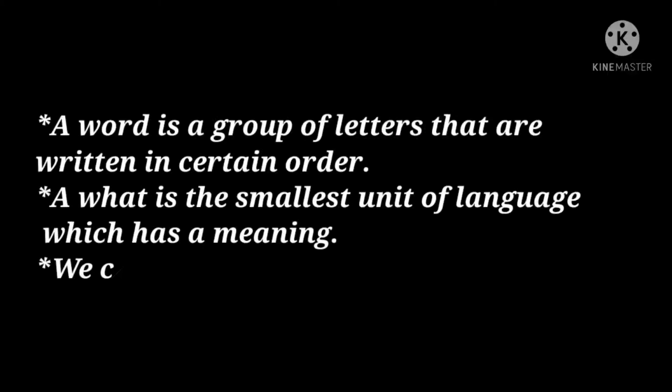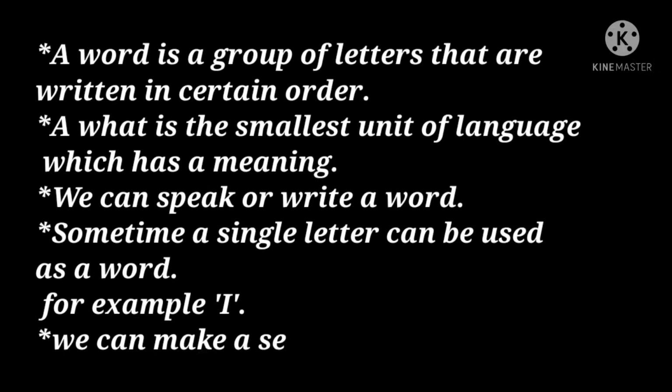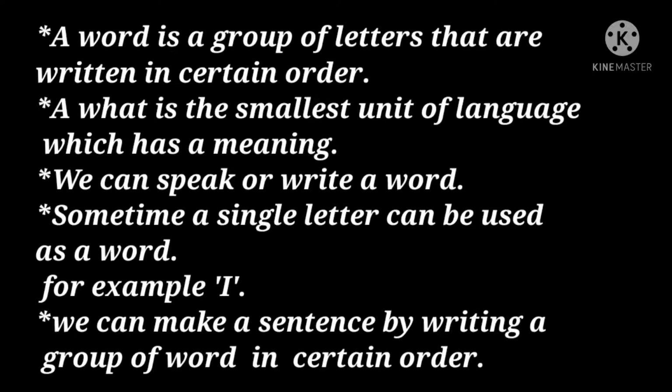A word is a group of letters that are written in a certain order. So children, a word is a group of letters that are written in proper order. When we join a group of letters, it must make complete sense. Only then can we call it a word. For example, if I say A-N-T, then it is a word because it makes sense. In the same way, if we arrange it in the order T-N-A, then we do not call it a word.